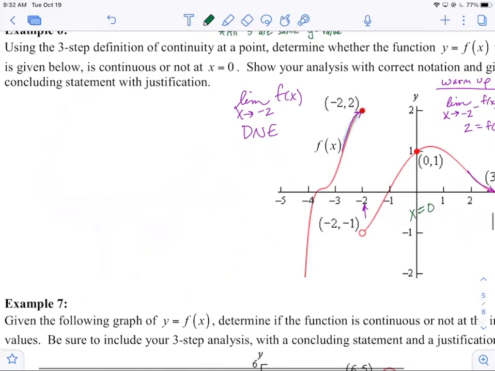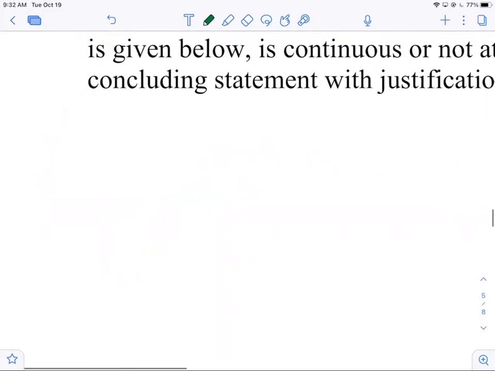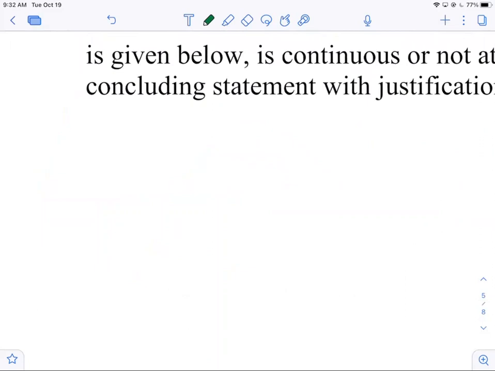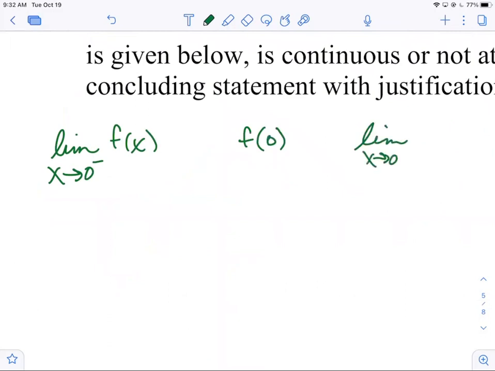So here's what we're going to do at x equals 0. Let's get our analysis in place. Let's do the limit as x goes to 0 from the left of f. Let's look at f of 0, and let's look at the limit as x goes to 0 from the right of f. We've done this before. Focus first on getting the notation down. Road, bridge, road, from left to right. Remember, they both have inputs of 0, and they both have function values f, but take special note, again, of where they're located. Now we'll come back and evaluate it.